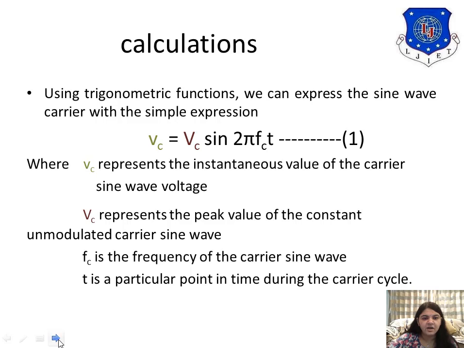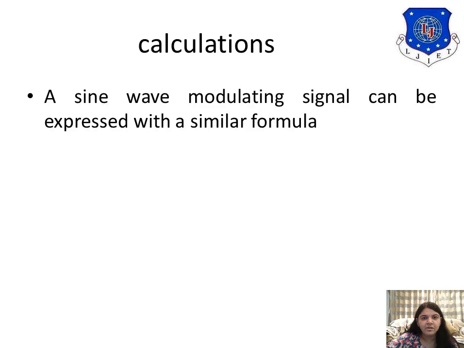Now another signal required for the modulation is the modulating signal. So now we'll write the equation for the modulating signal. My modulating signal means my information signal or my message signal. So the instantaneous value of the modulating signal is small Vm. This capital Vm is the amplitude of the modulating signal, and the wave is a sine wave having the frequency Fm. So sine 2 pi Fm t.